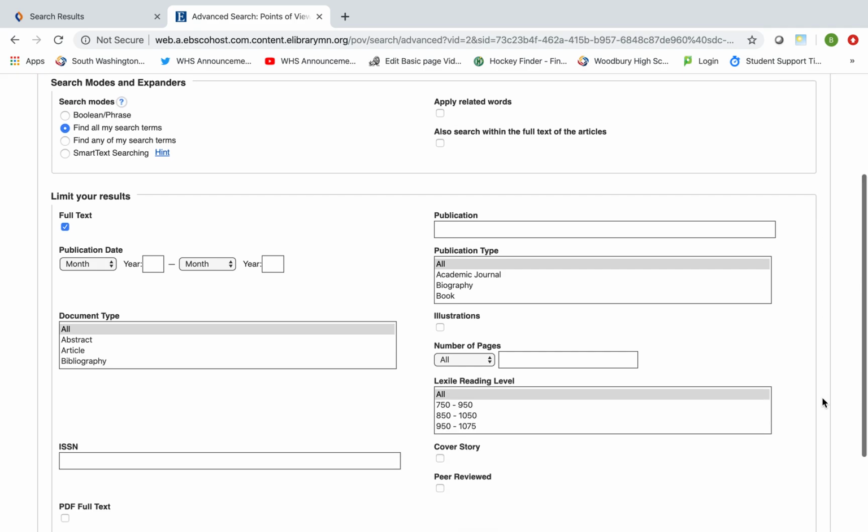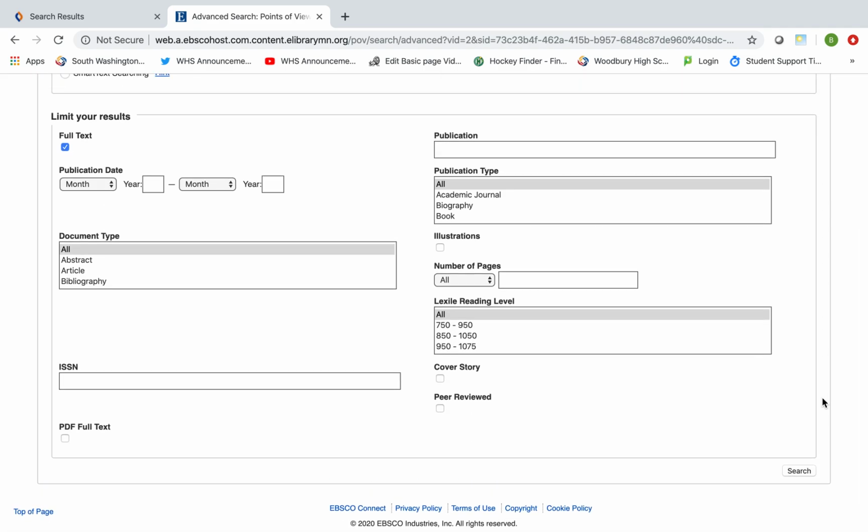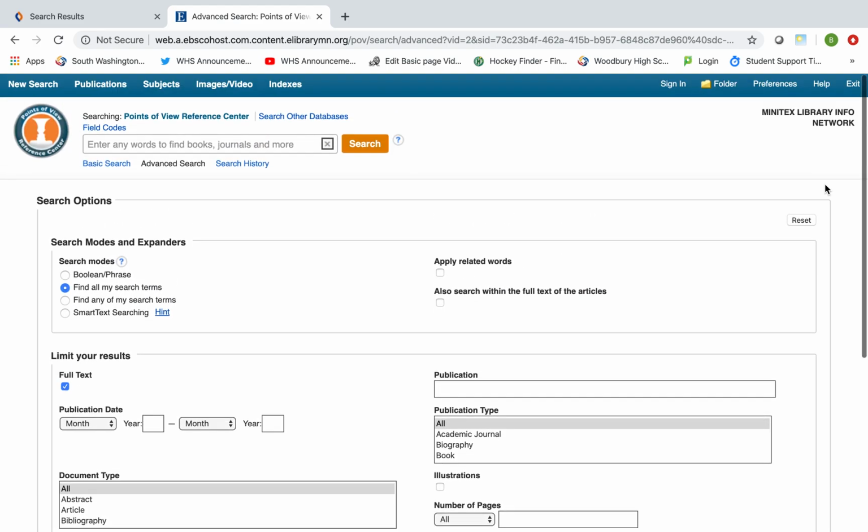I can search by certain times that I want to do, say the last 10 years. I can do only PDF, full text articles, or I can just search and kind of see what my results are. And again, when using these databases, it's a lot of trial and error. It's not an exact science. Don't be frustrated if you don't get great results right away, but if you keep trying, you're going to get better at it and have more success.